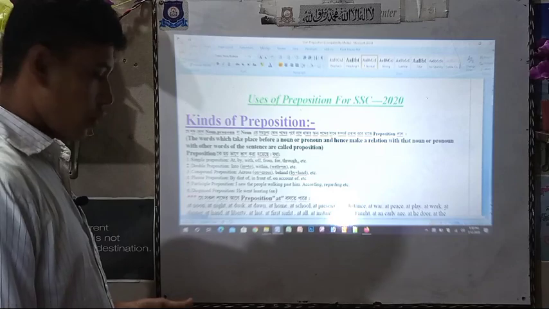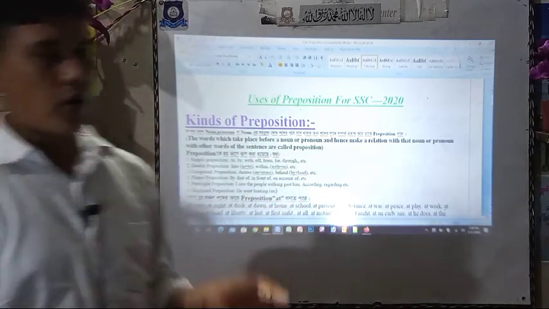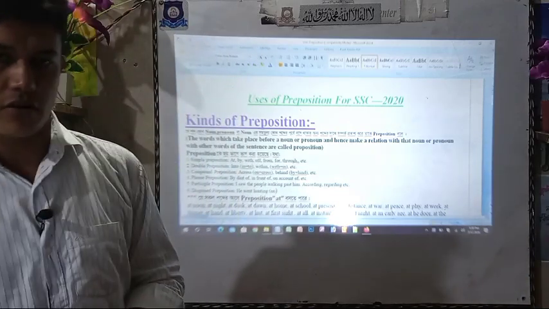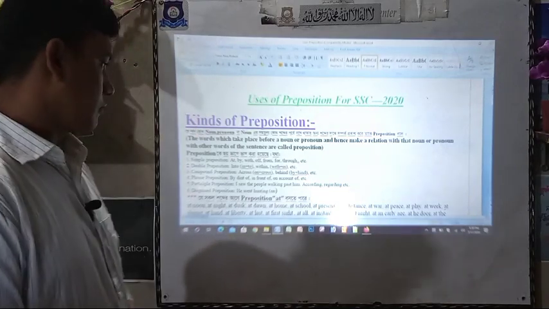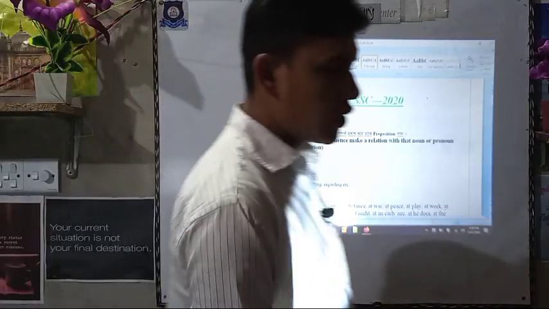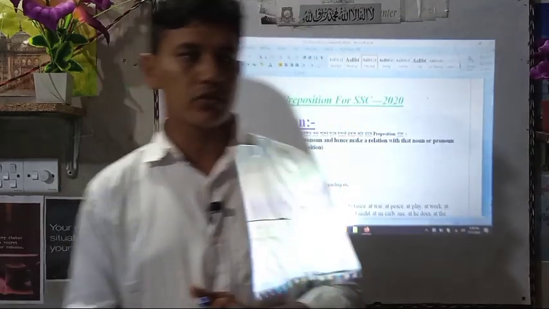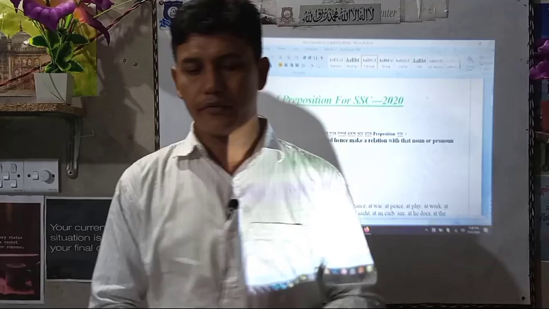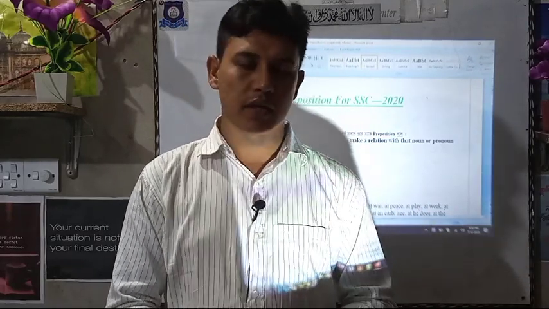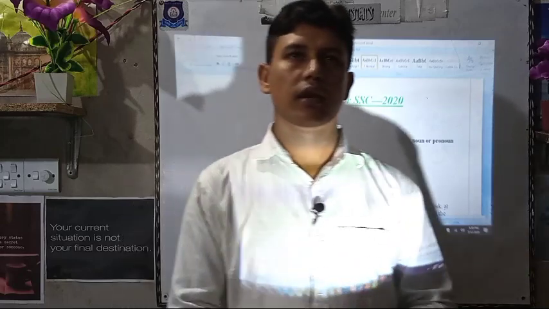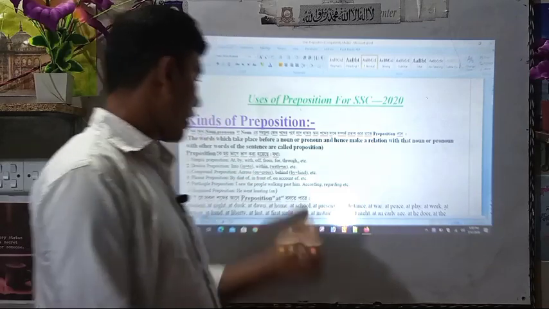Okay. Through, when we go from one location across to another, then we can use through. Such as he goes through the whole book. Before exam, all the students need to go through the whole books. Before exam, if he can't go through the whole books, he cannot prepare himself or herself for the exam. That's why we use through, etc.